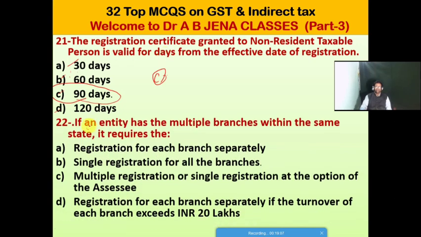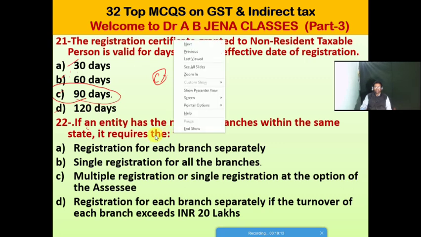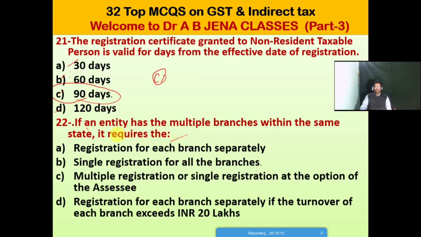So next one MCQ, if an entity has multiple branches within the same state, it requires what? A it's a registration for each branch separately, B it's a single registration for all the branches, C it's a multiple registration or single registration at the option of the assessee, D it's a registration of each branch separately if the turnover of each branch exceeds rupees 20 lakhs. Friends, so B is the right option for this MCQ.